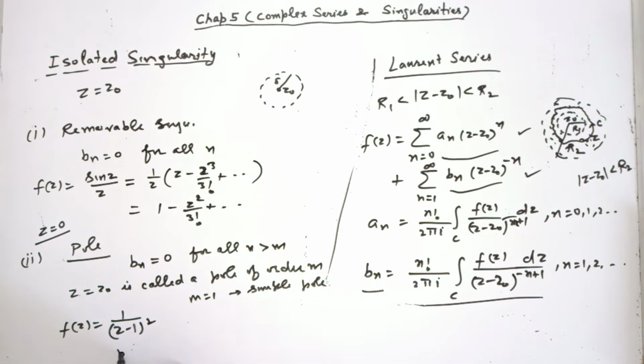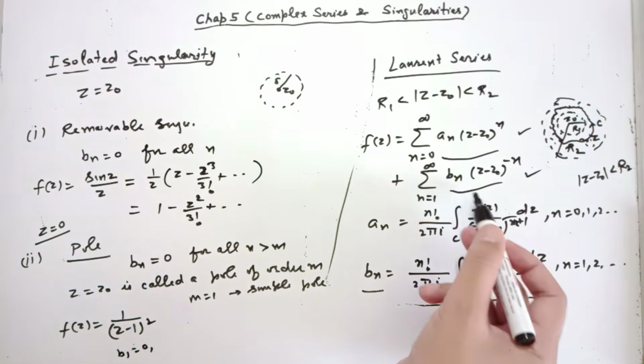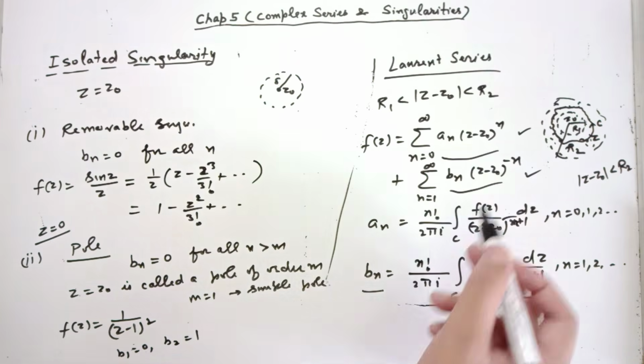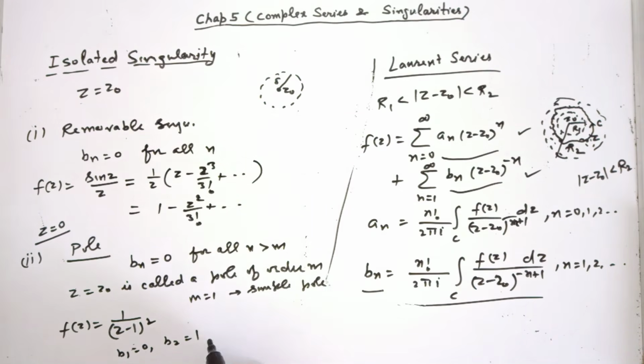And b1 is also 0 here. If you compare with this one, b2 is 1, the second term is here, b3 etc. all are 0. So what is it? b2 is non-zero, after that all bn's are 0, so it is a pole of order 2. Here z equal to 1 is a pole of order 2.